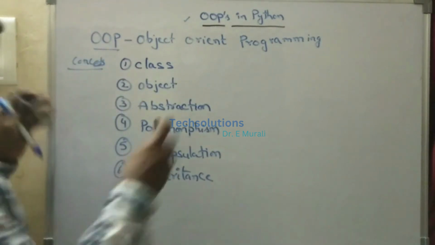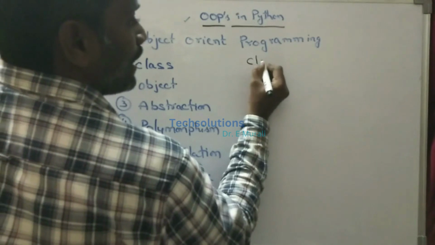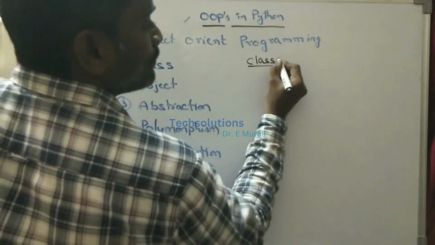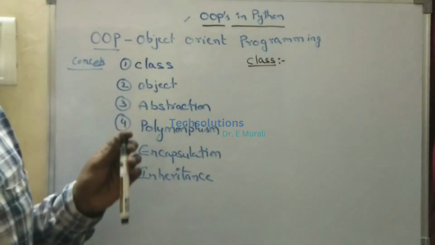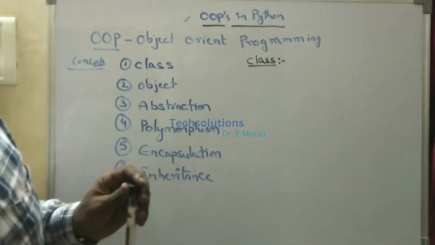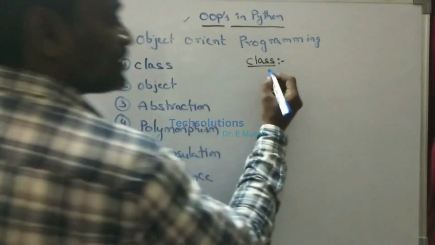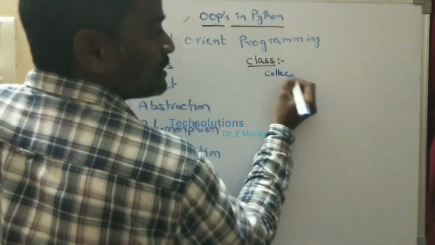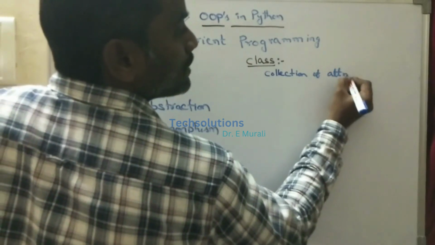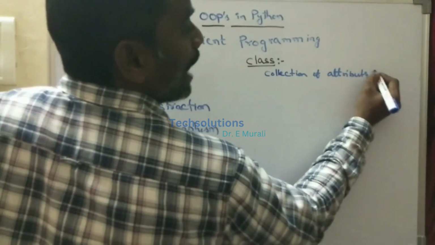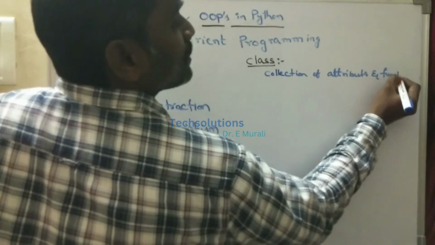What is meant by class? Here the class is nothing but a collection of attributes and functions.